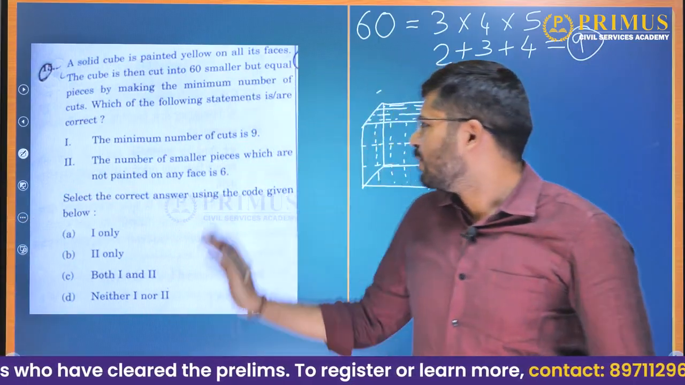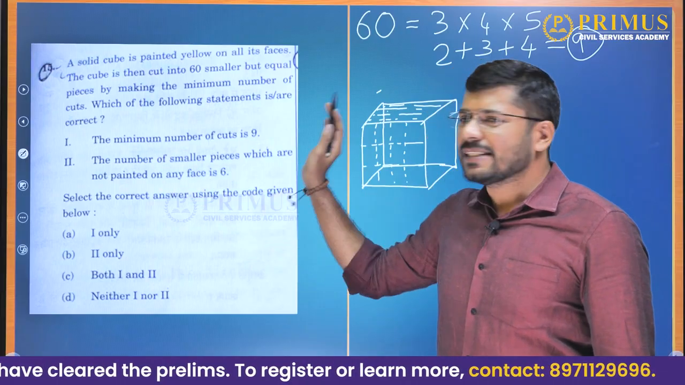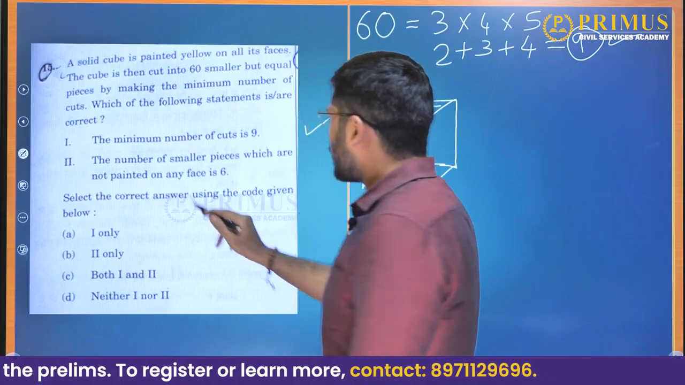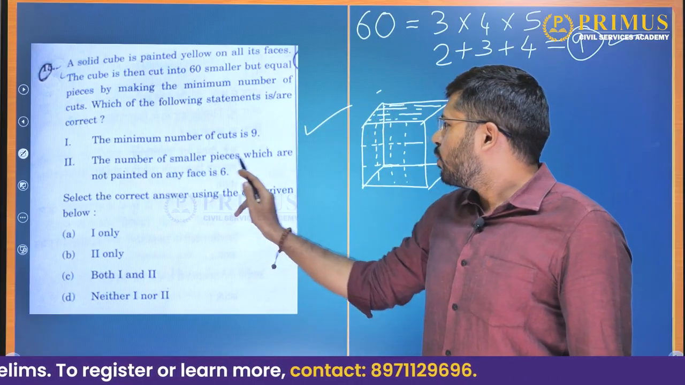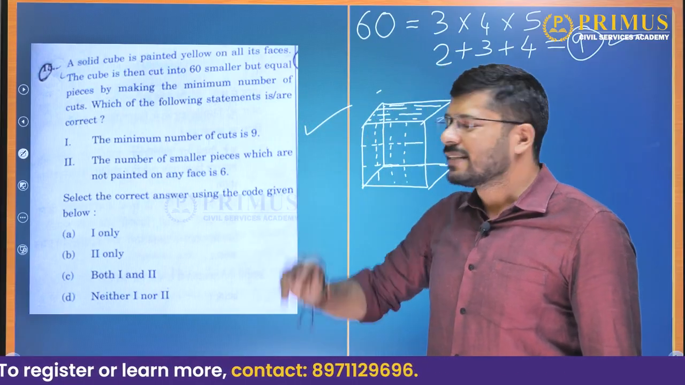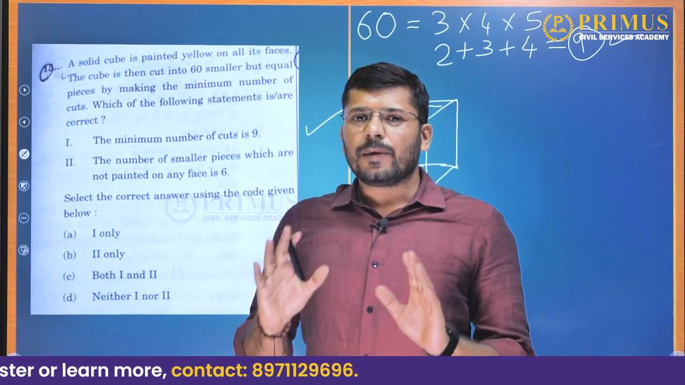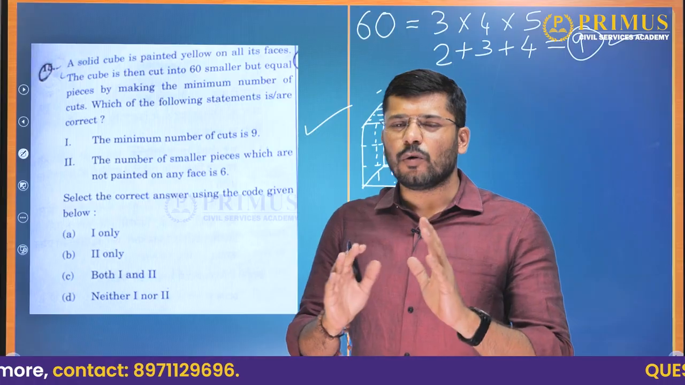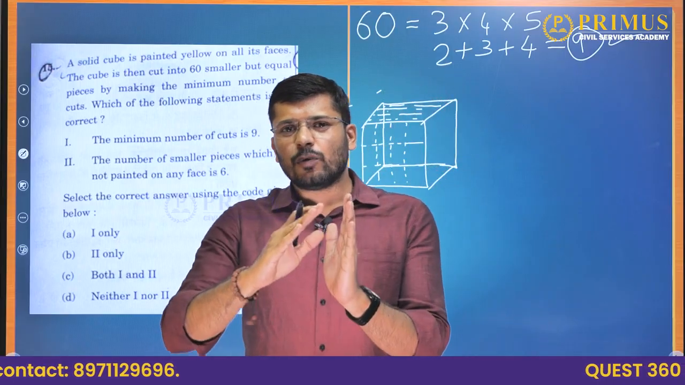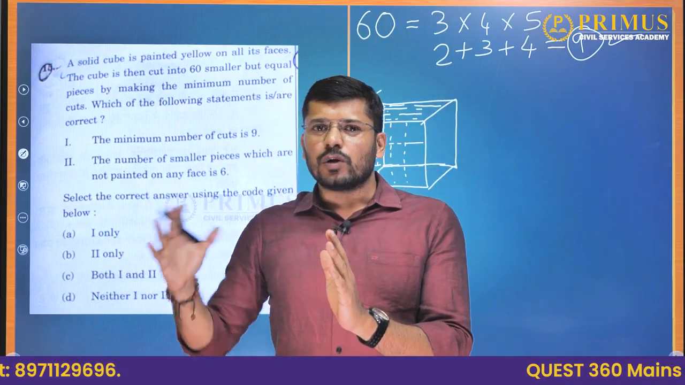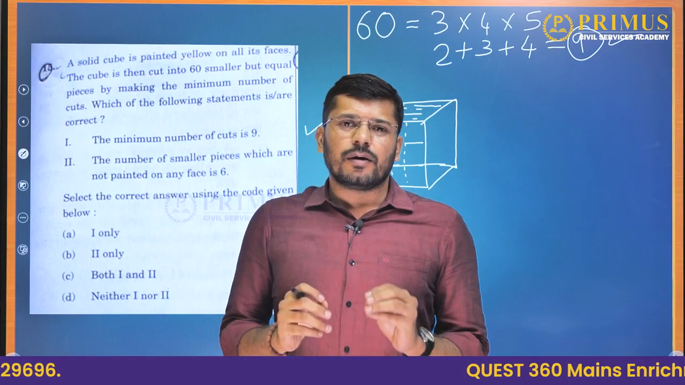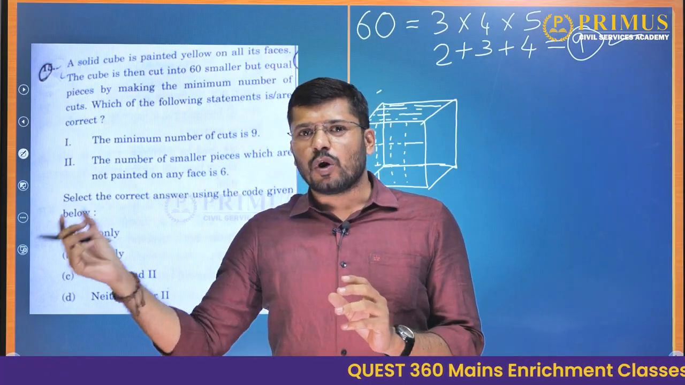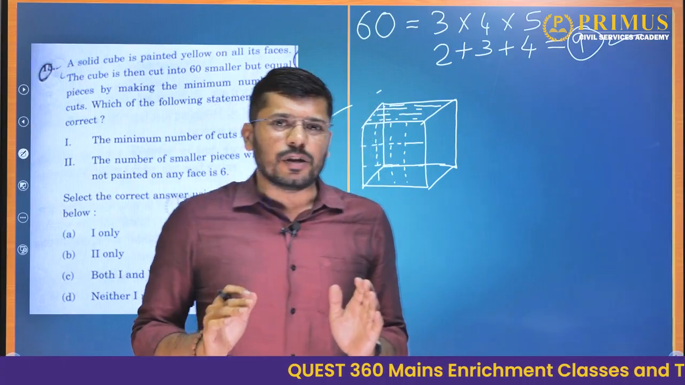Let us try to evaluate the statements given. The minimum number of cuts is 9. Yes, we have just proved it. So statement 1 is correct. Statement 2: the number of smaller pieces which are not painted on any face is 6. Now which of the smaller cubes will have paint on them? All the cubes which have exposure to the outer surface will have paint on them. Only those smaller cubes which are not exposed to outside will not have any paint on them.